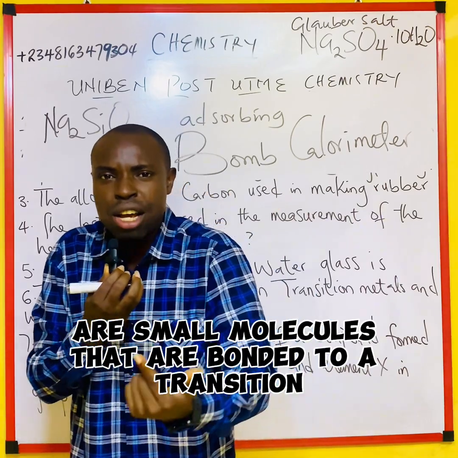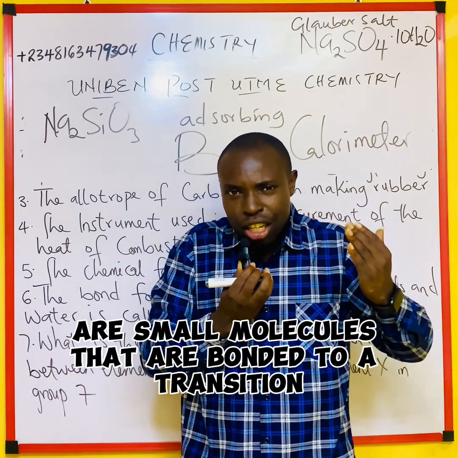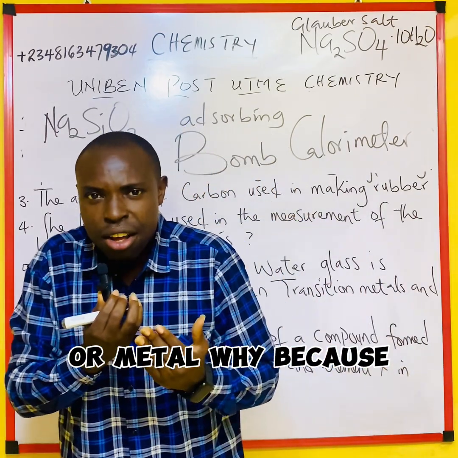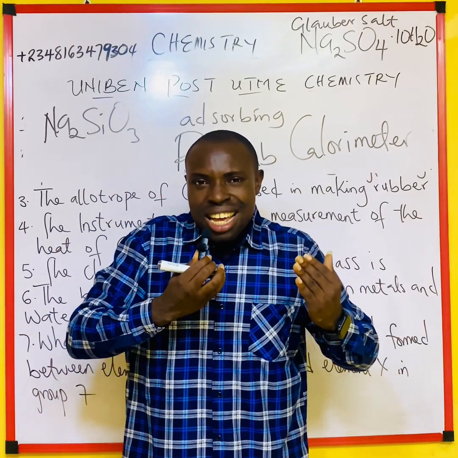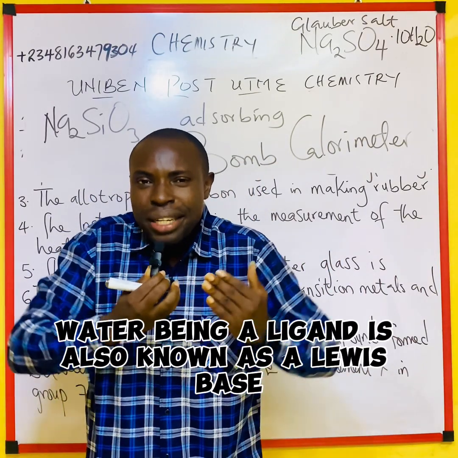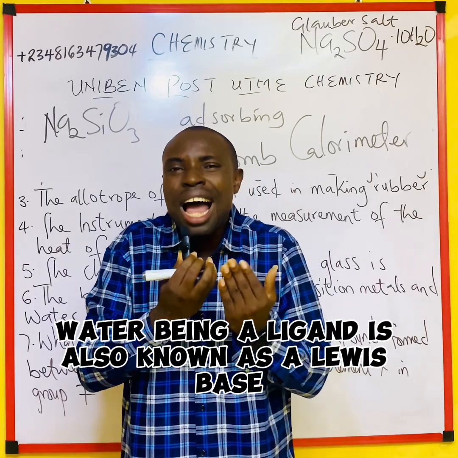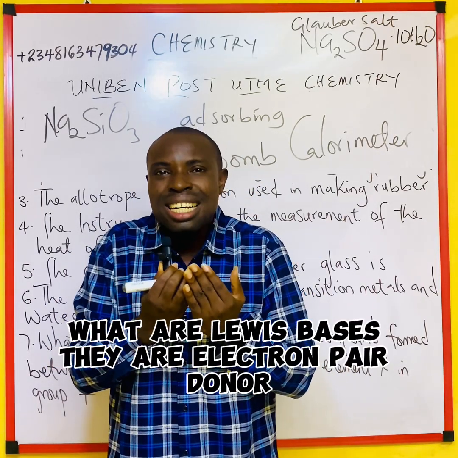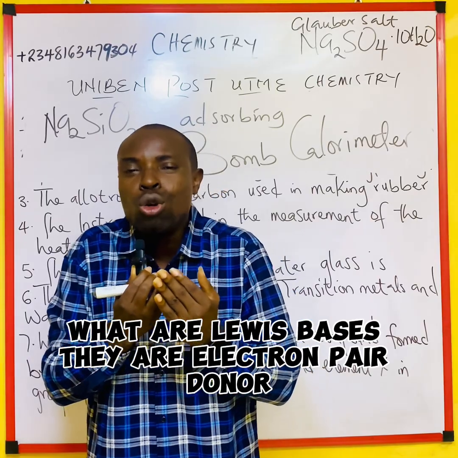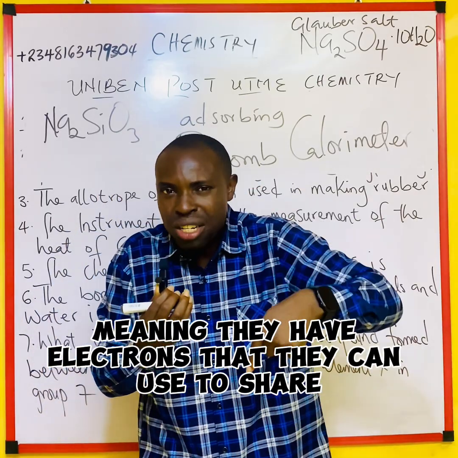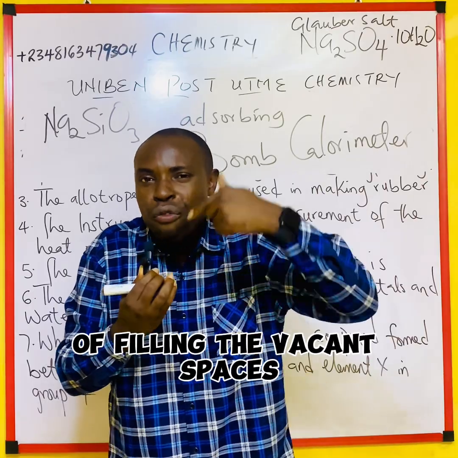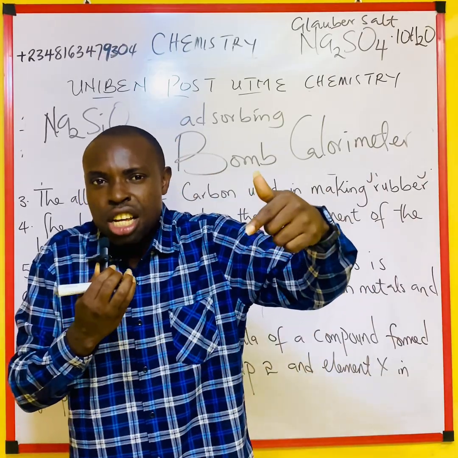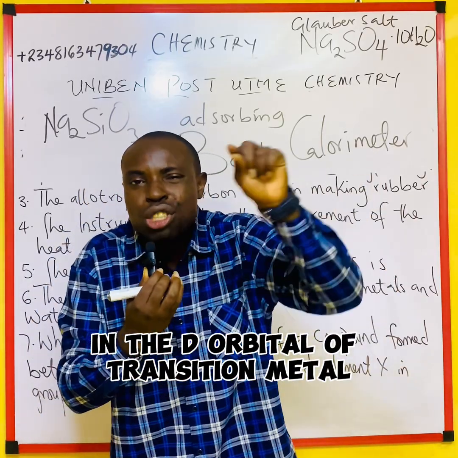Ligands are small molecules that are bonded to a transition metal. Why? Because water, being a ligand, is also known as a Lewis base. What are Lewis bases? They are electron pair donors, meaning they have electrons that they can use to share or fill in the vacant spaces in the d orbital of the transition metal.